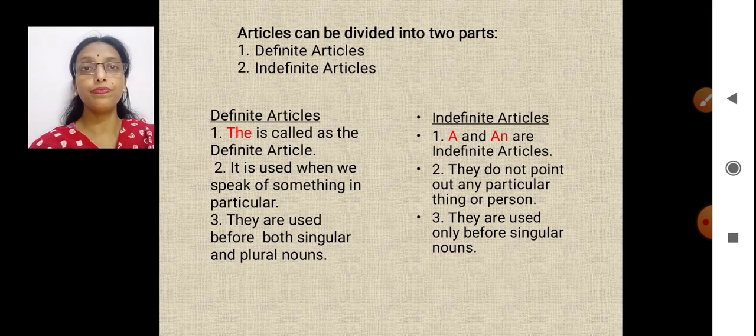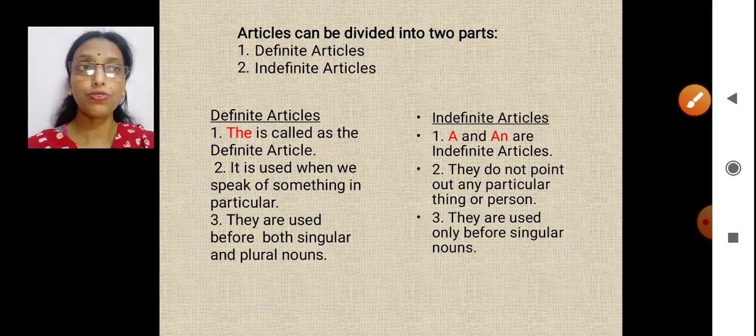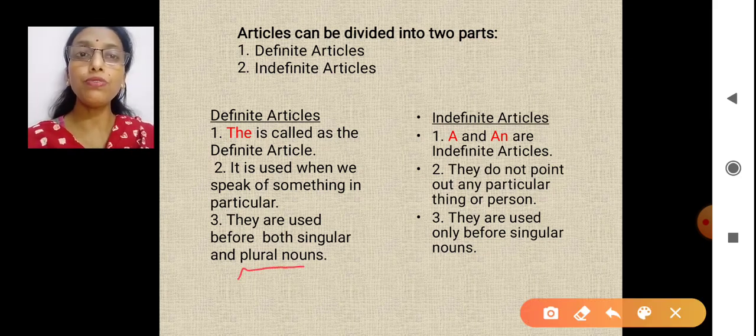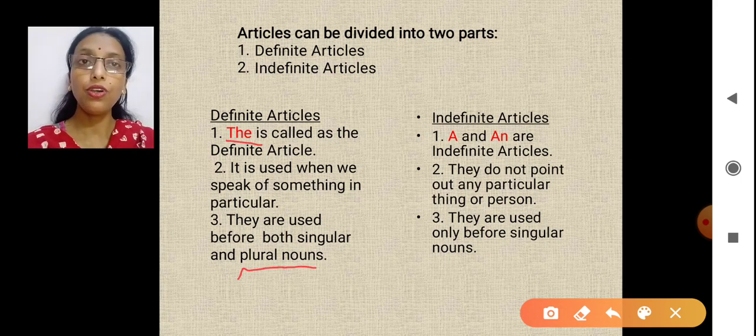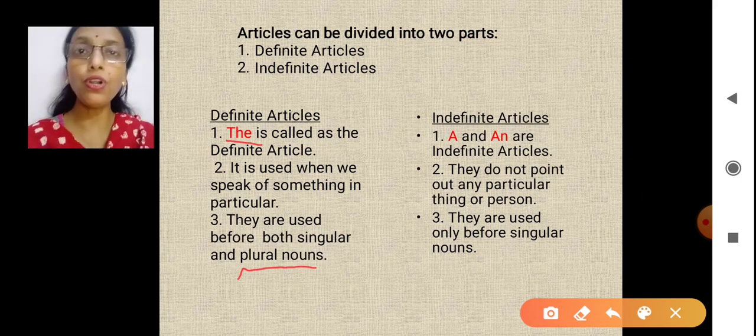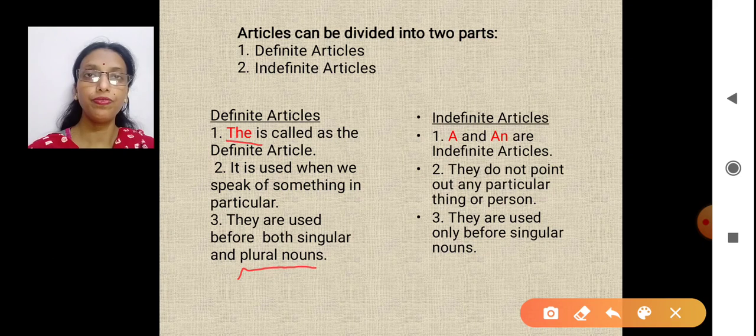The. So, with plural nouns, either we will use the, or we will not use any article at all.